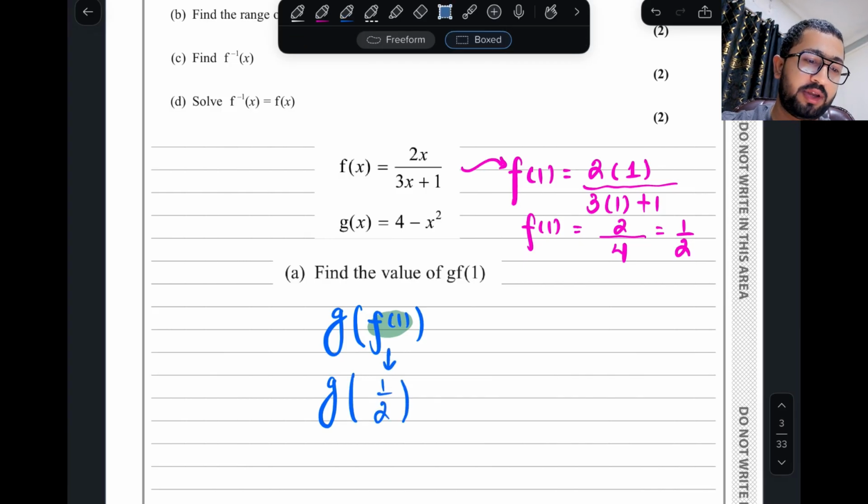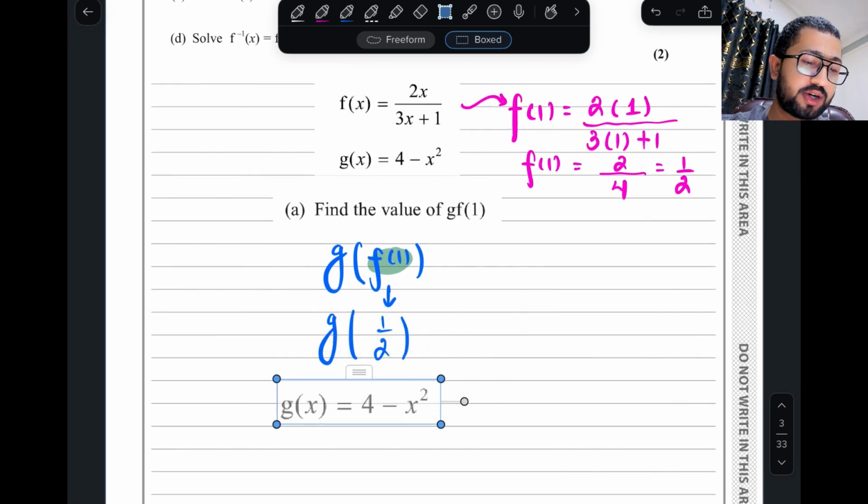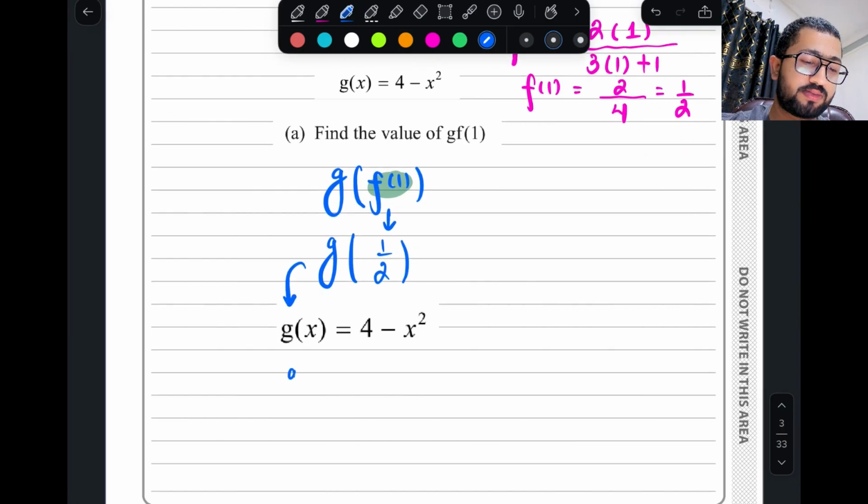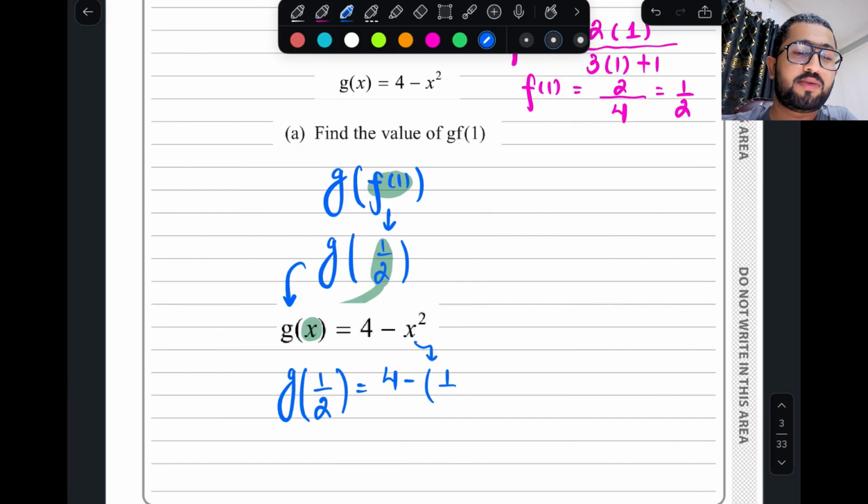Just substitute the value of f of 1, which is 1 by 2. So g of 1 by 2 means I have to go towards function g and replace x with 1 by 2.